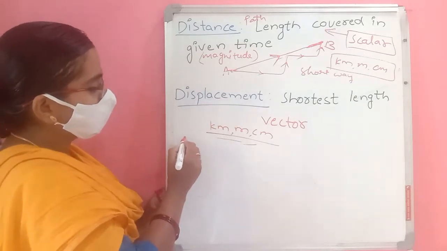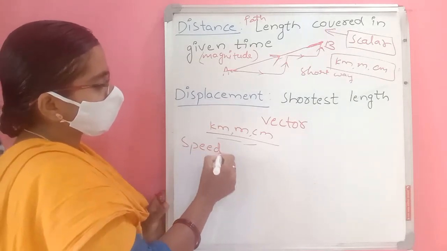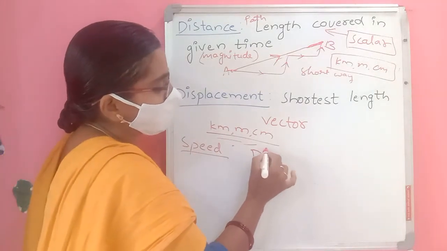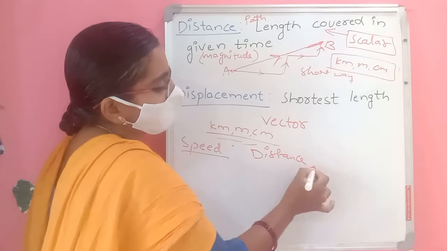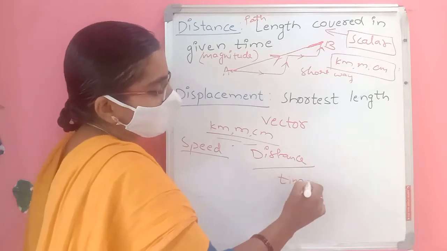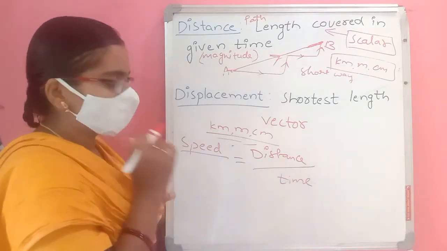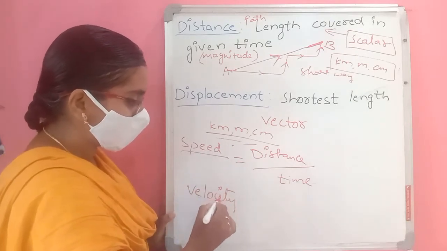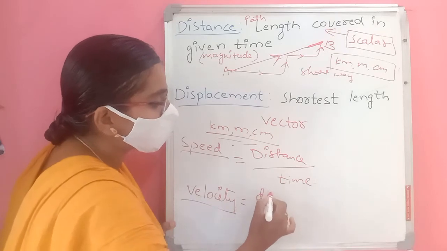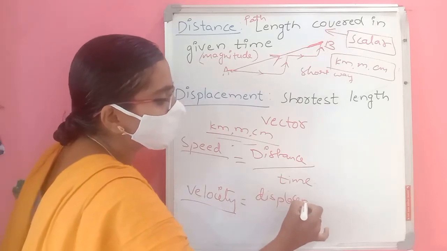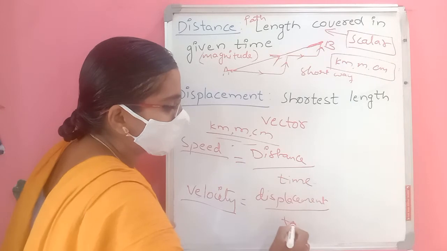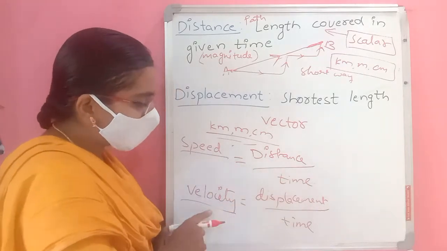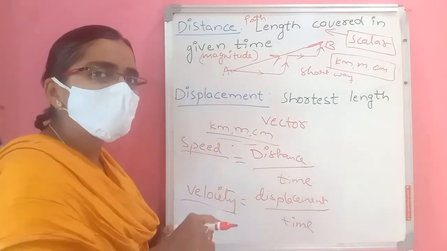Next, speed. Speed means distance covered in unit time. Distance covered in unit time is called speed. If you go for velocity, there is a difference between speed and velocity. Displacement covered in unit time is called velocity. Speed means distance per time. Velocity means displacement per time.